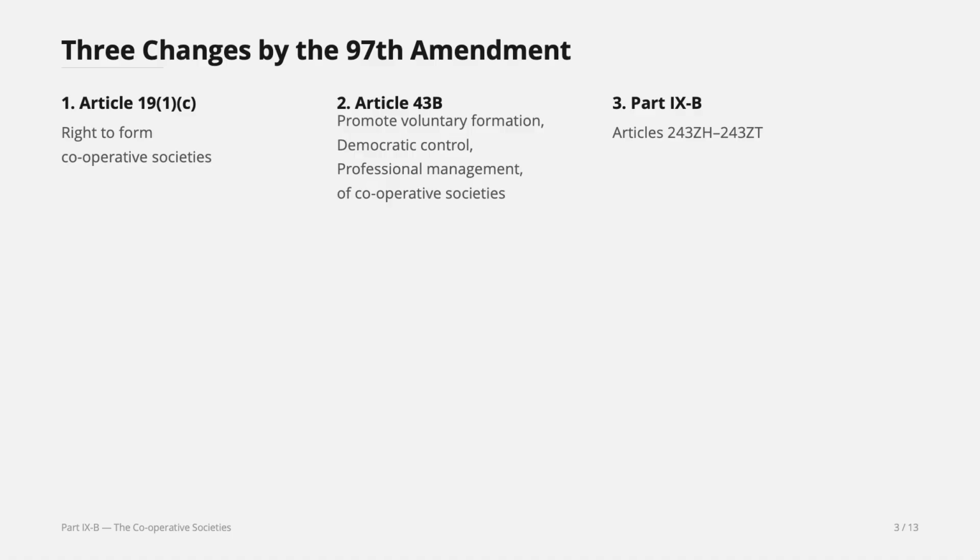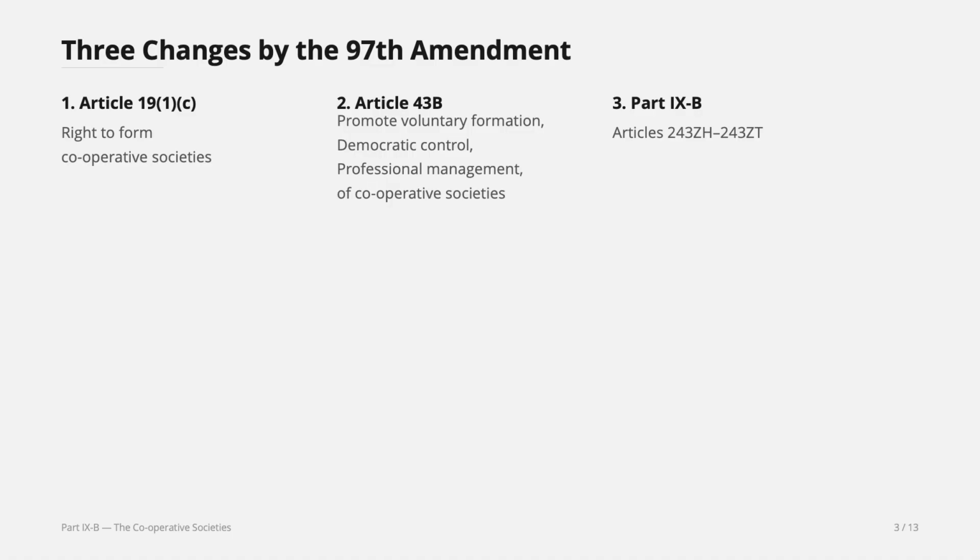Okay, so it comes under which part? 19(1)(a) is speech and expression. 19(1)(b) is assembly. 19(1)(c) is association. So it comes under association. Right to form associations as well as cooperative societies, 19(1)(c). So it comes under fundamental rights.